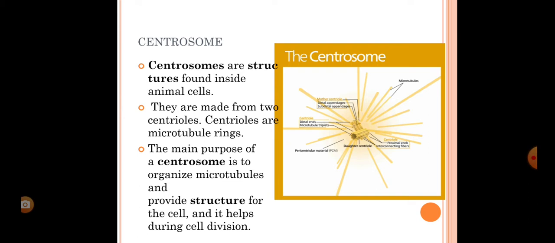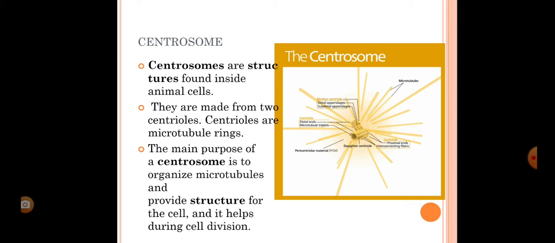Next is centrosome. Centrosome is found only in animal cell. It is absent in plant cell. It is made up of two centrioles, and centrioles form the microtubule rings. Centrosome helps in formation of microtubules and it helps in cell division.